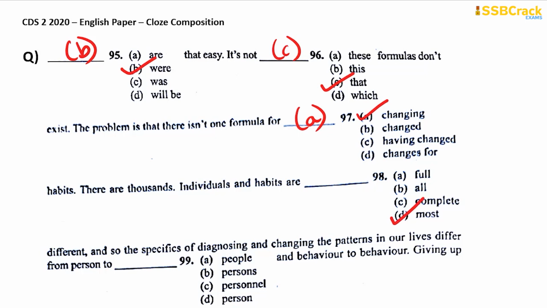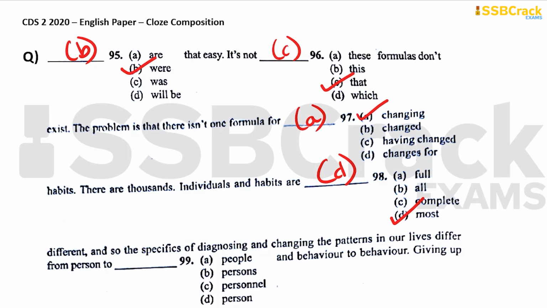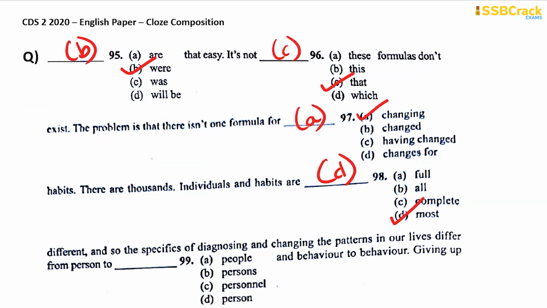It should be most different. Most different means dissimilar, and that is what is meant here. Okay, so individuals and habits are most different. So option D is your answer for this blank. Individuals and habits are most different, and so the specifics of diagnosing and changing the patterns in our lives differ from person to person and behavior to behavior.